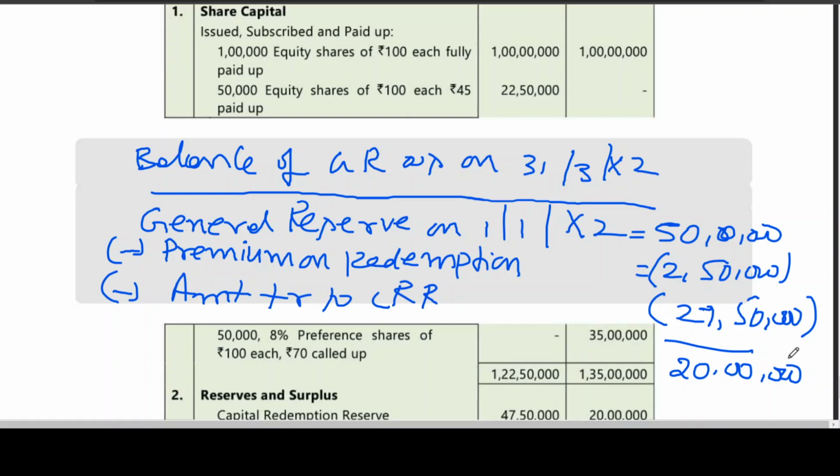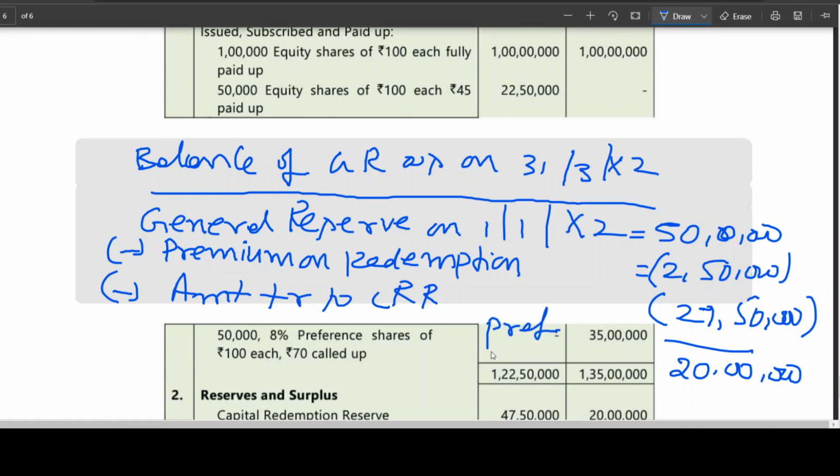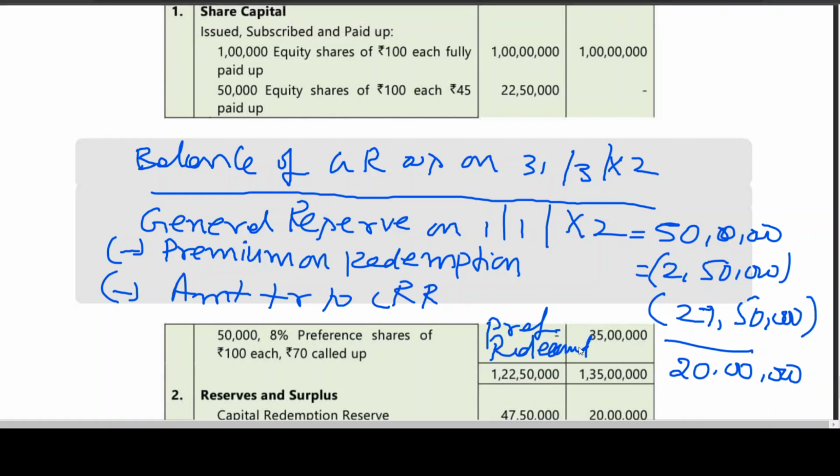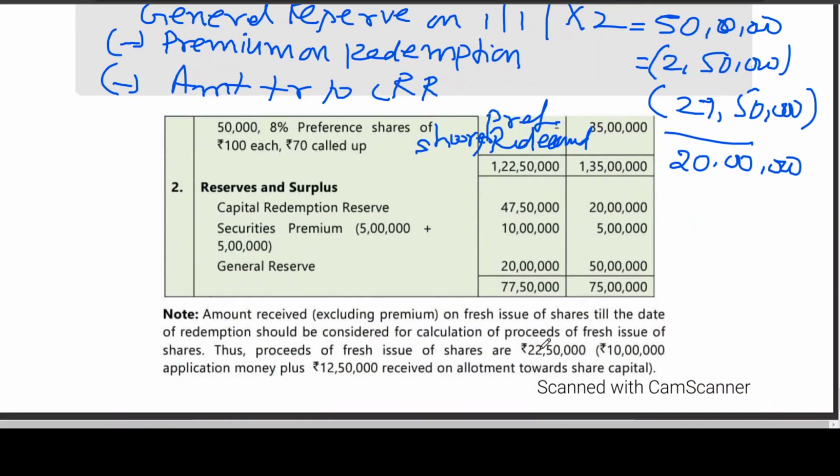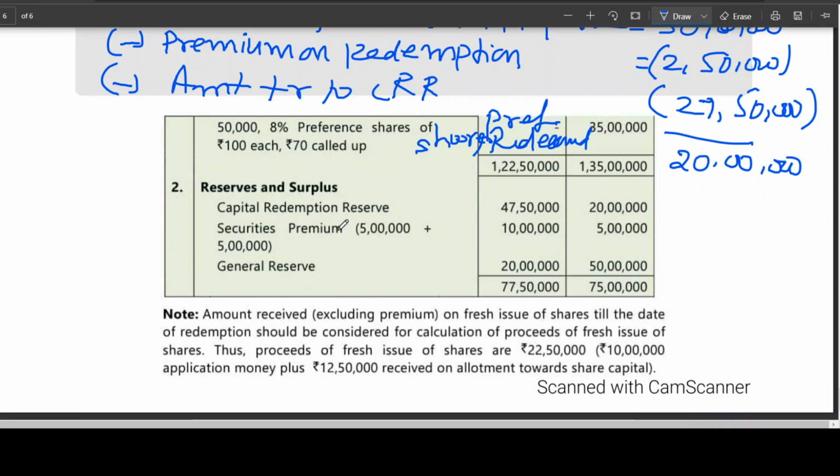Here, if you want that preference share capital, preference shares redeemed, so the column is empty. Reserves and surplus. Capital redemption reserve is at 20 lakhs. You have added how much? 27 lakhs 50.